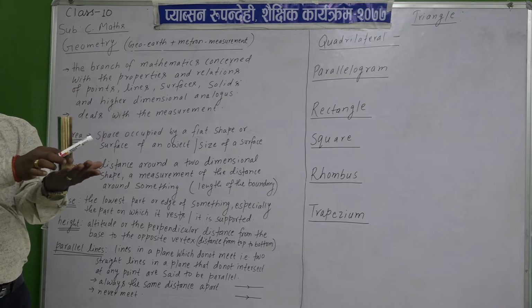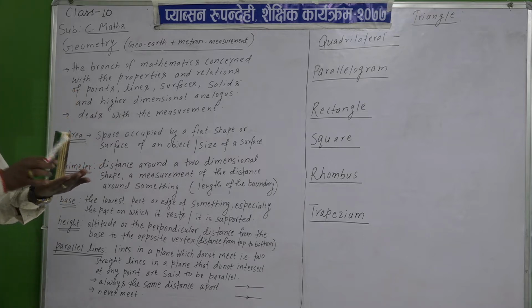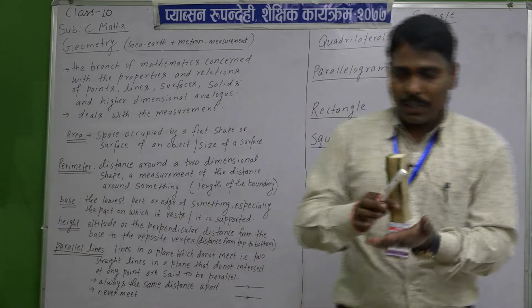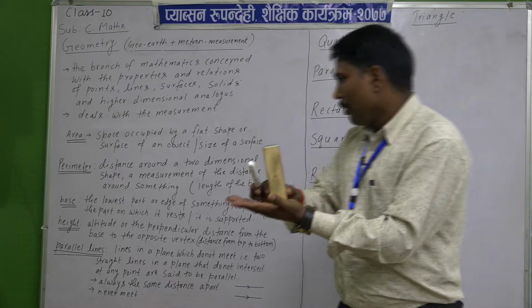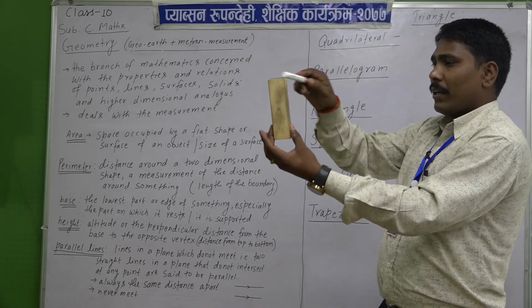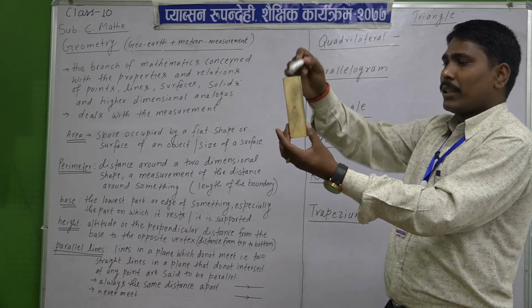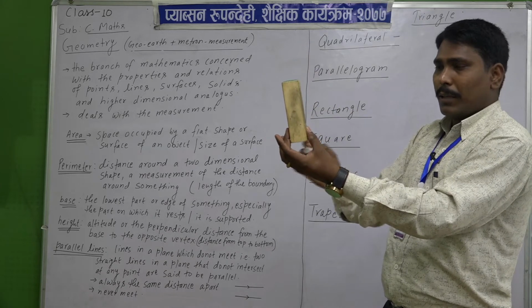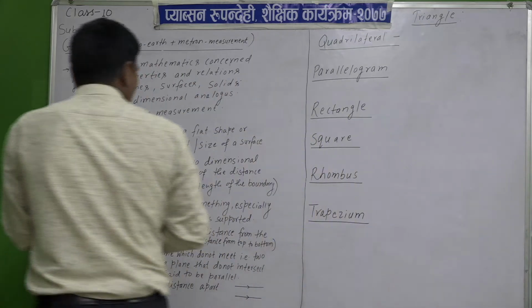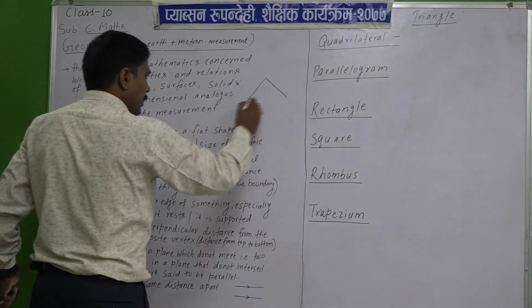Now if you have to find the height of this object, what will you do? Height means the altitude, the perpendicular from top to bottom. It means from the vertex: suppose you draw a triangle, what is its height?